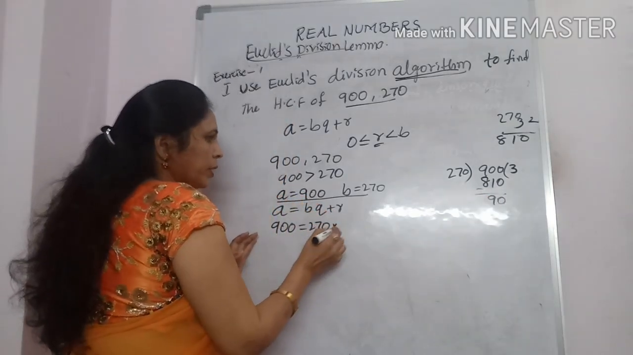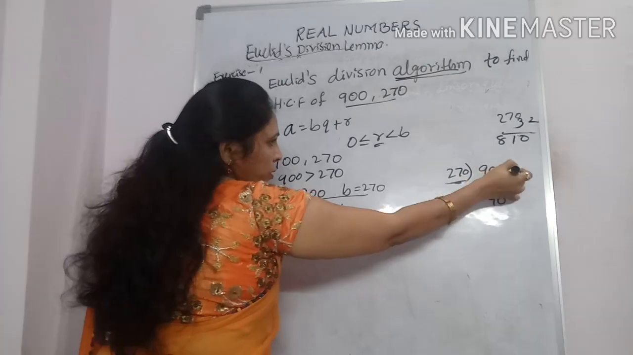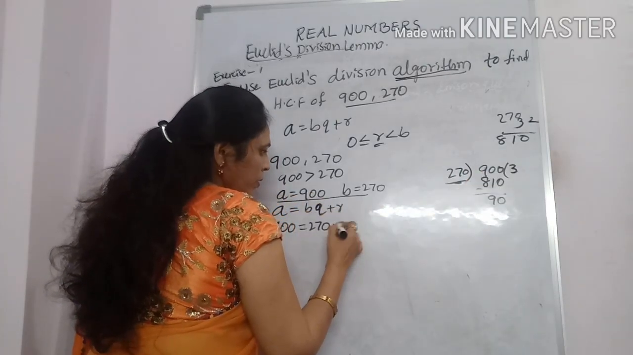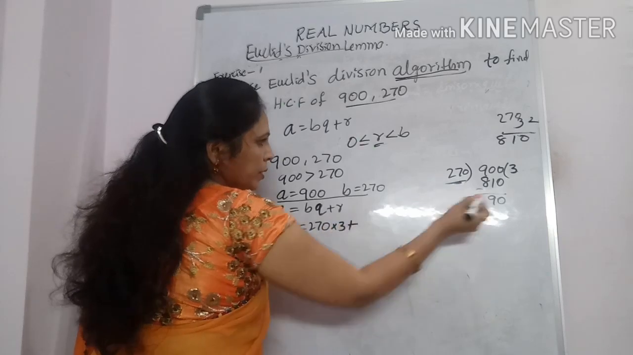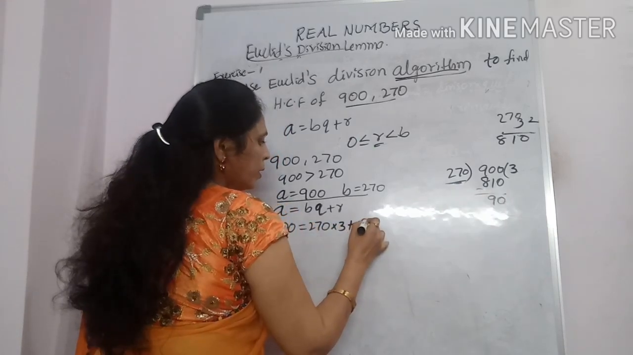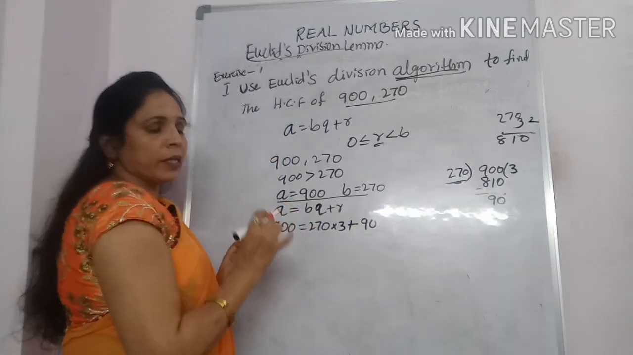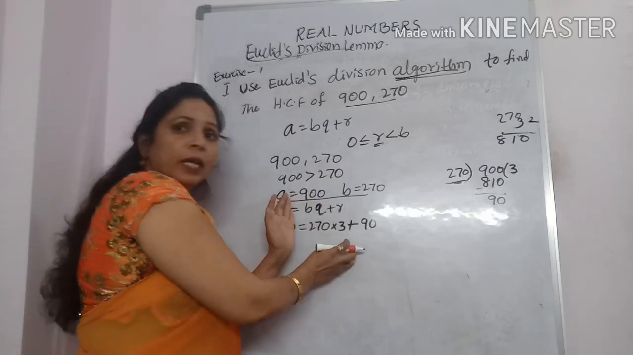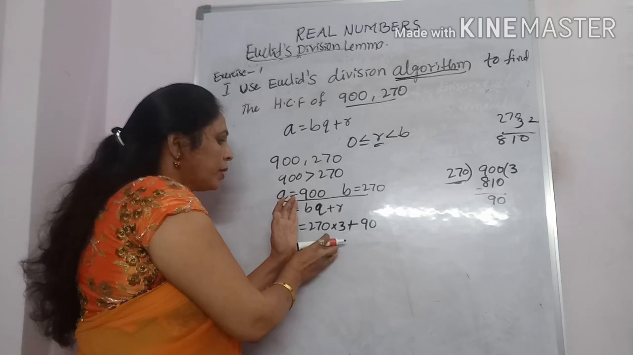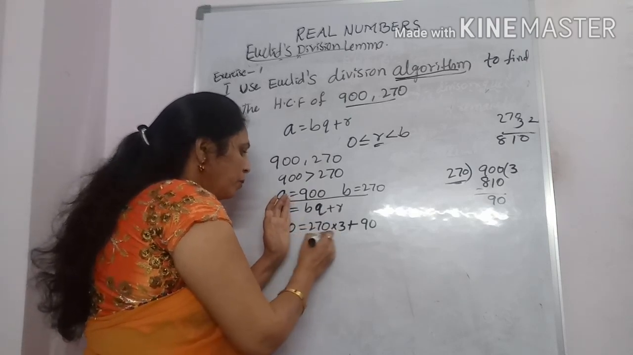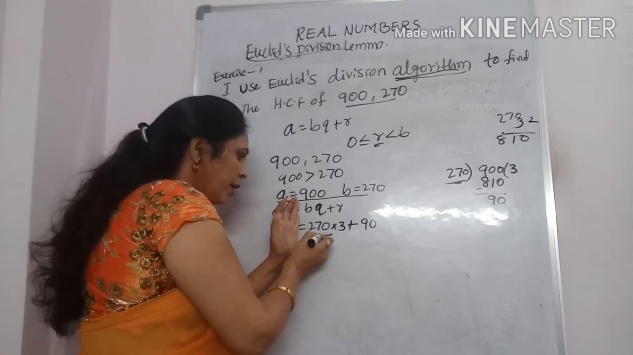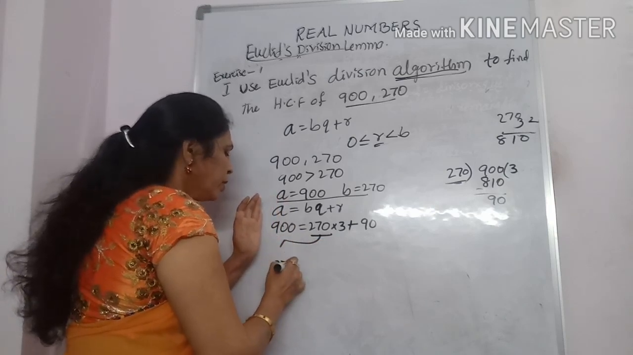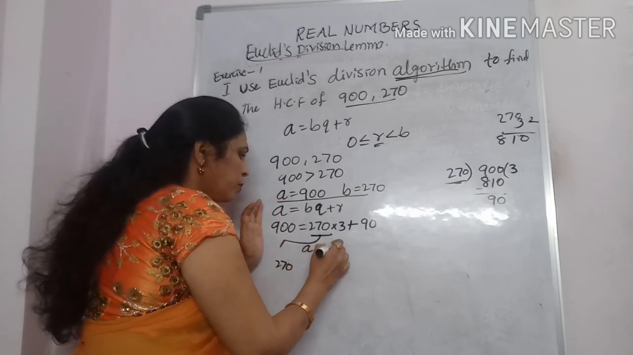Here we have to write divisor into quotient. What is the Q value here? We got the Q value 3, plus remainder. What is the remainder? 90. Now observe the right side. What is the A value in this? The bigger one is the A value, that you have to write here: 270. So A is equal to 270.